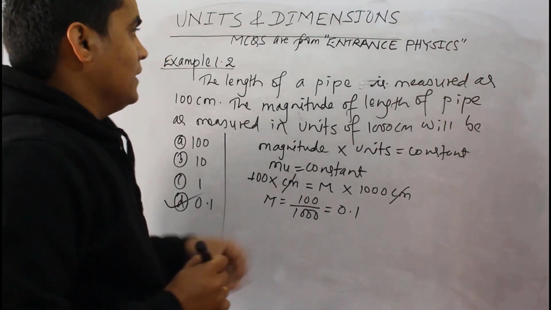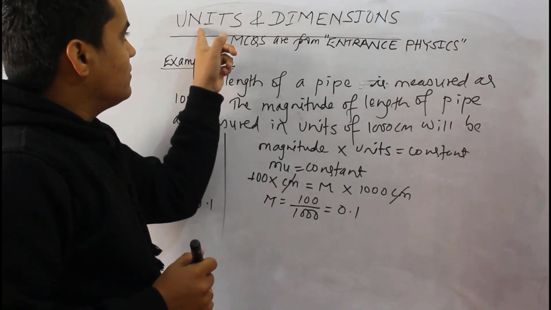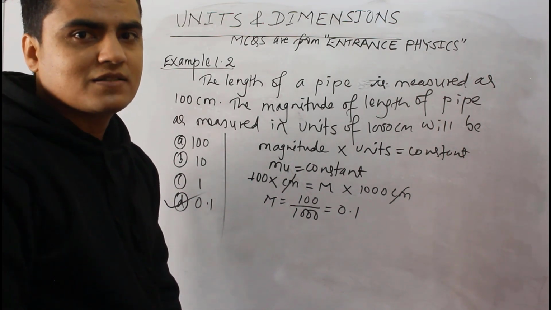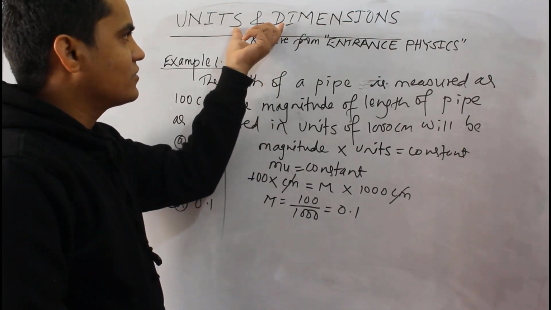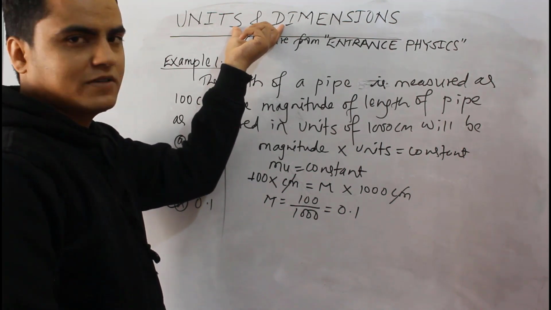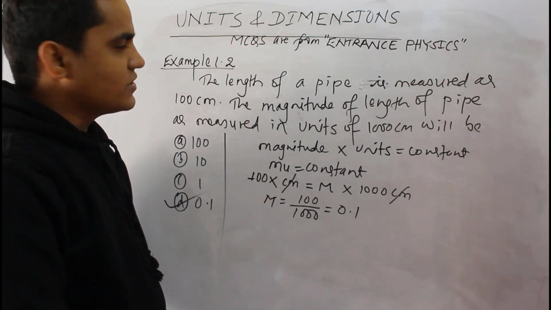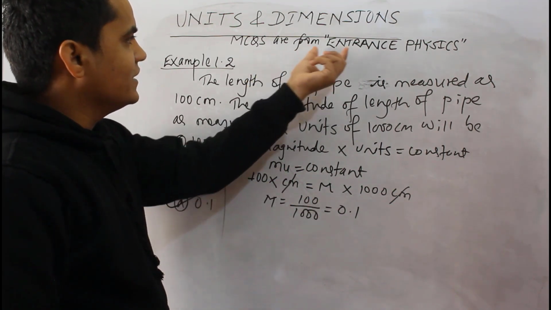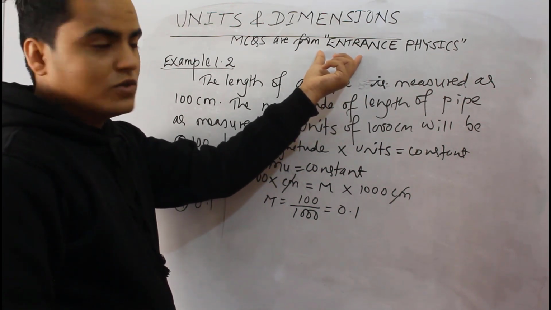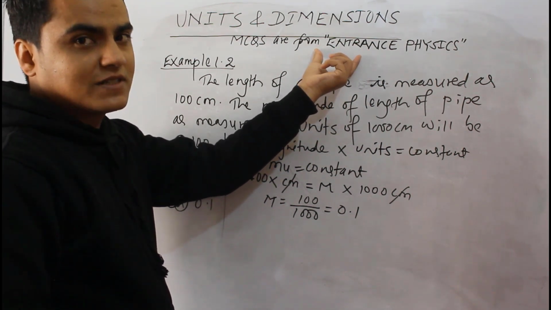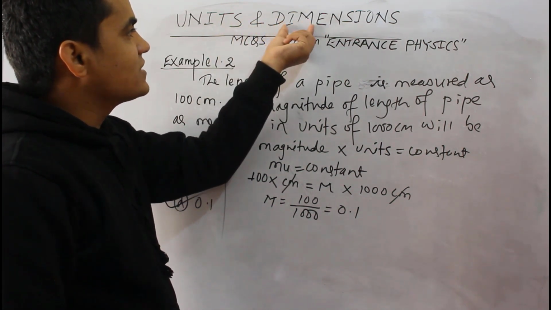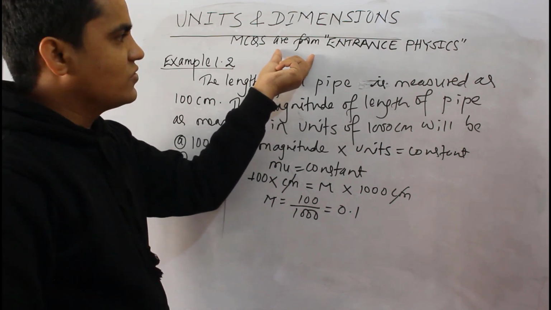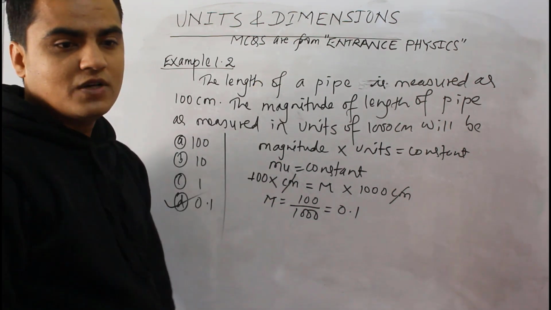Remember one thing: from units and dimensions, the questions asked are generally of 1 mark weightage. That is, short questions are asked from this chapter. If we go through the past trends of questions, which you can also find in my book EPCM, which is rich in past question collections, units and dimensions generally contribute 1 mark in the physics paper of the IOE entrance examinations. Without talking too much, I want to proceed to the next question.